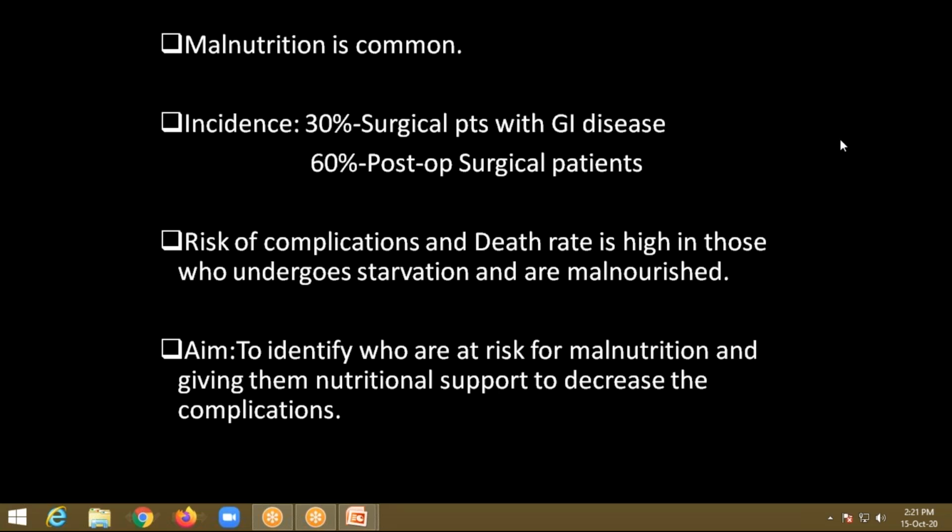In those patients who had a prolonged hospital stay due to post-operative complications, there is 60% incidence of malnutrition. Due to this malnutrition or starvation, there is a high risk of complications and high risk of death.